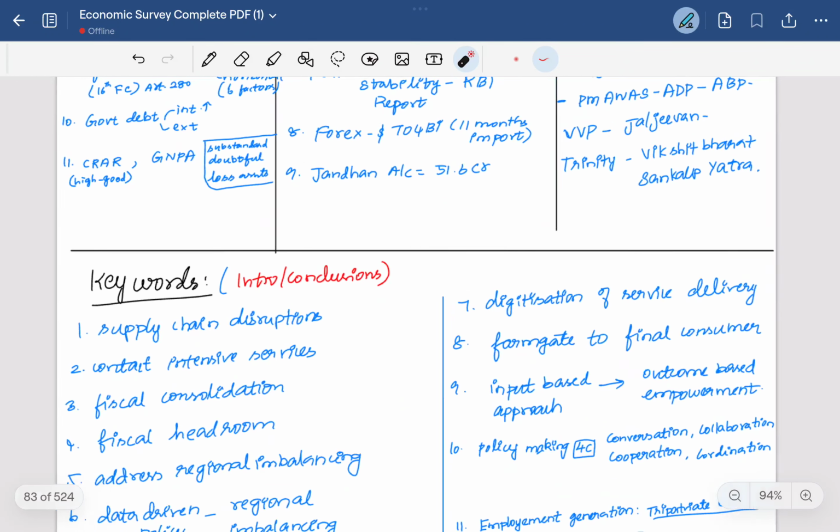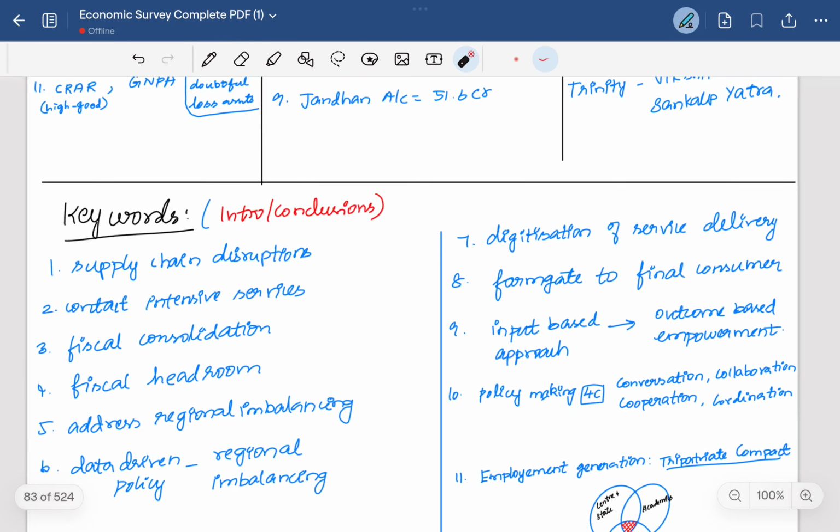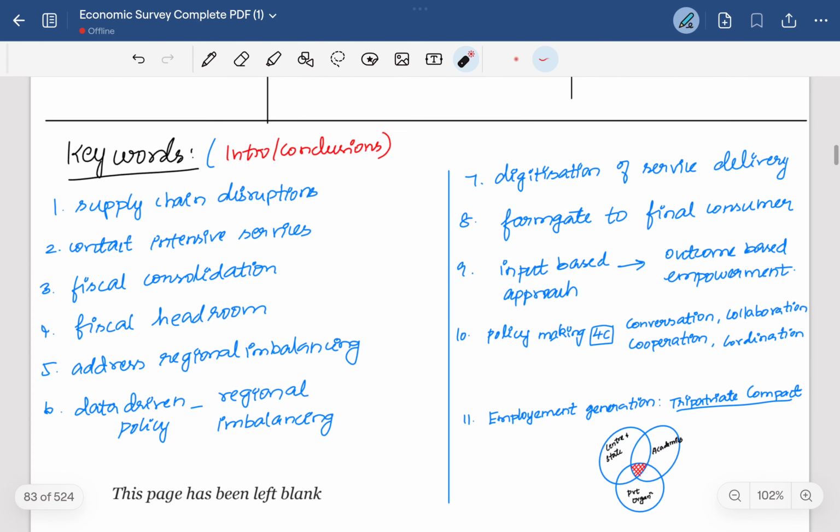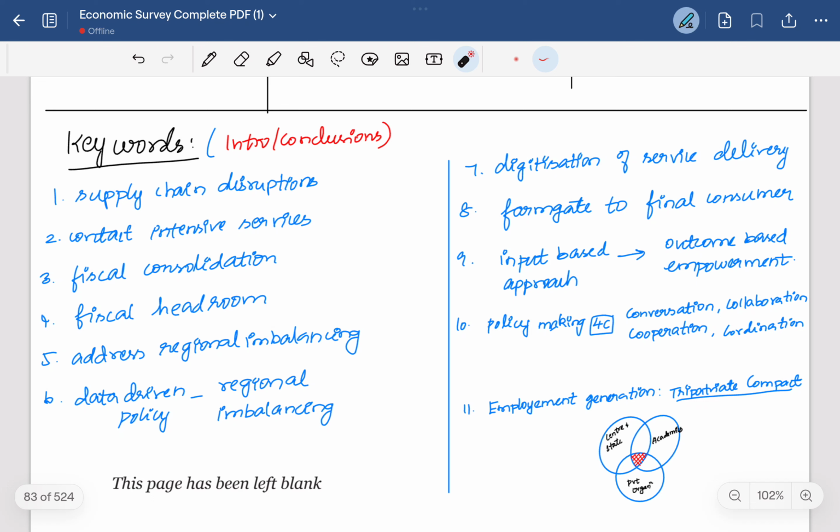I would also like to mention some keywords which can be used in the intro and conclusions of your mains answers, especially supply chain disruptions and contact intensive sector services. Contact intensive services are like trade, transport, and similar services.